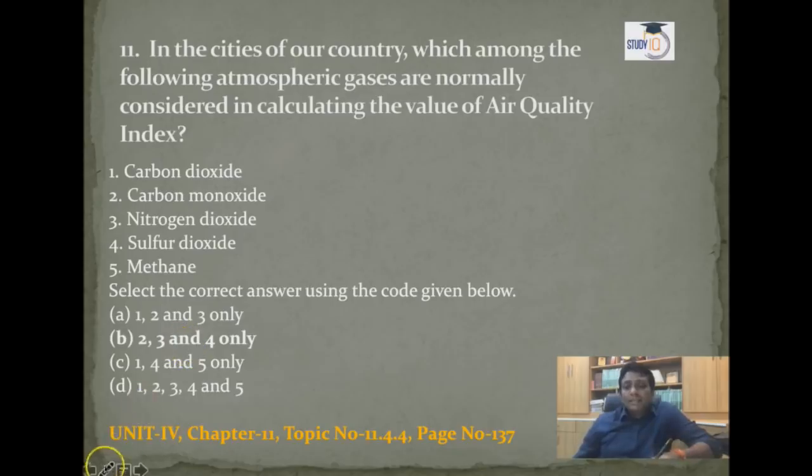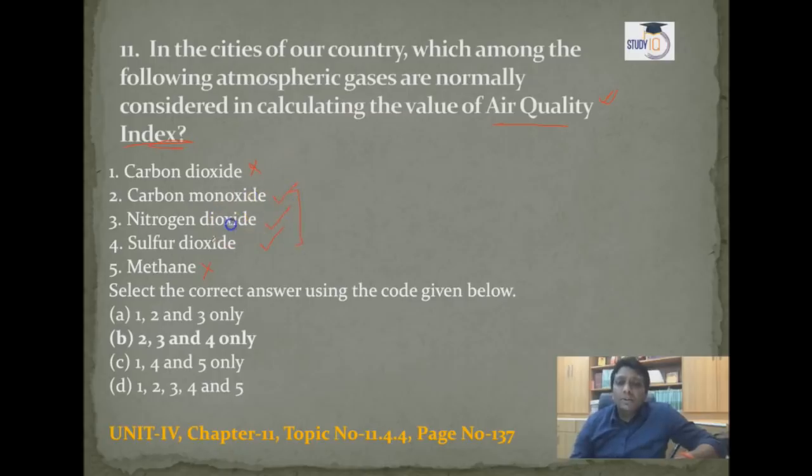Question number 11, where UPSC is asking, in the cities of our country, which among the following atmospheric gases are normally considered in calculating the value of the air quality index? Actually, in the air quality index, a total of 8 gases are given. Earlier there were 12. Except carbon dioxide and methane, guys, carbon monoxide, nitrogen oxide and sulfur dioxide are there.